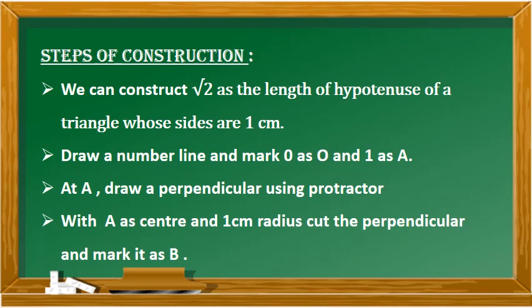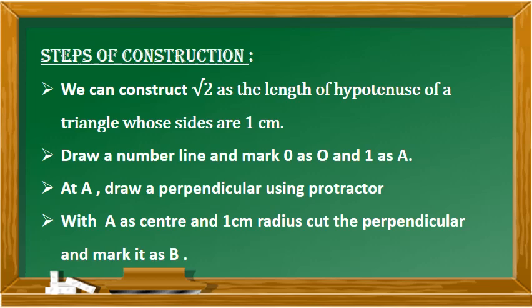We have to write the steps of construction. First is, we can construct square root of 2 as the length of hypotenuse of a triangle whose sides are 1 centimeter. First step is, draw a number line and mark 0 as O and 1 as A. At A, draw a perpendicular using a protractor.